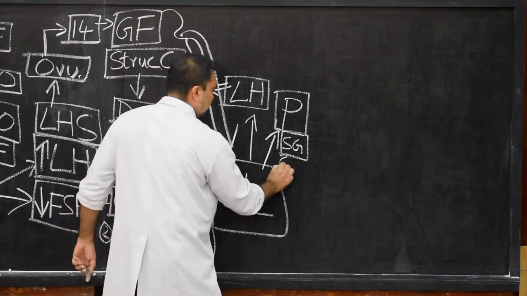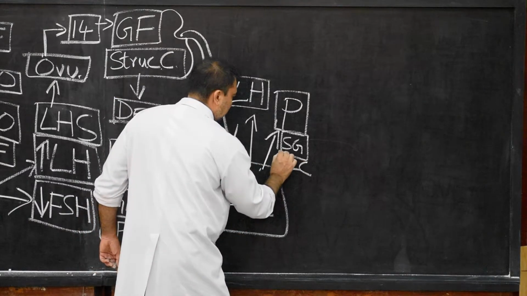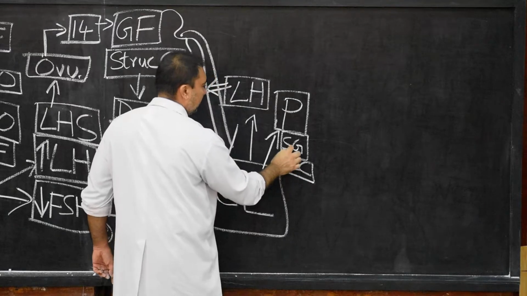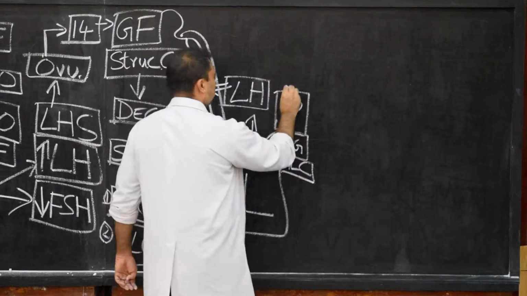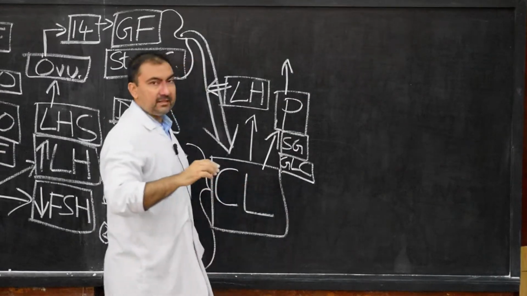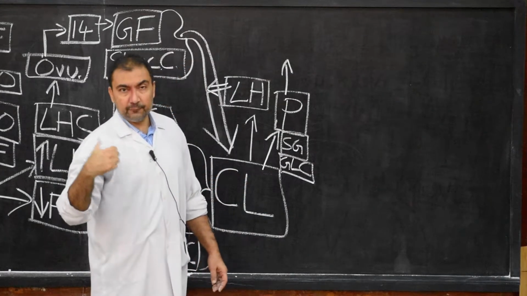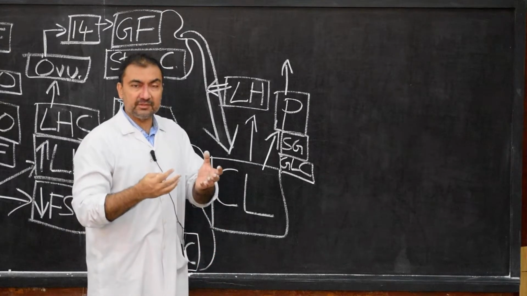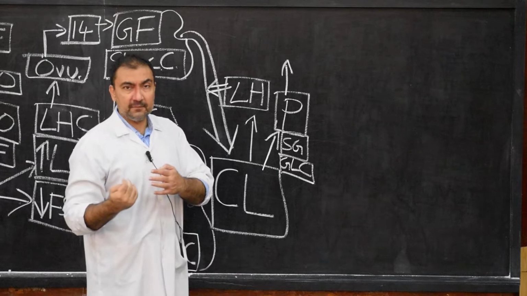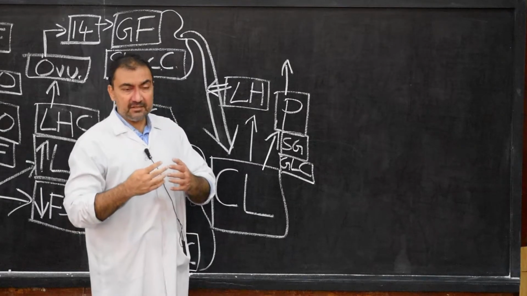So granulosa lutein cells of the stratum granulosum layer will release progesterone. The progesterone will have its effect after estrogen. We have finished the discussion of estrogen, where estrogen prepared for the process of ovulation, with proliferative and repair changes in the endometrium.